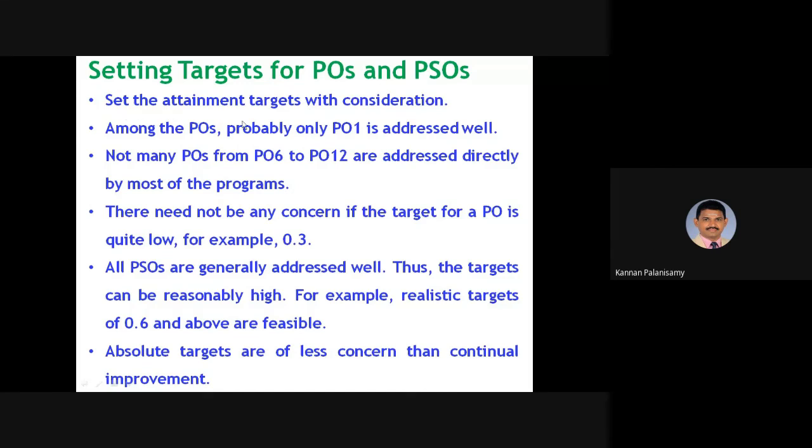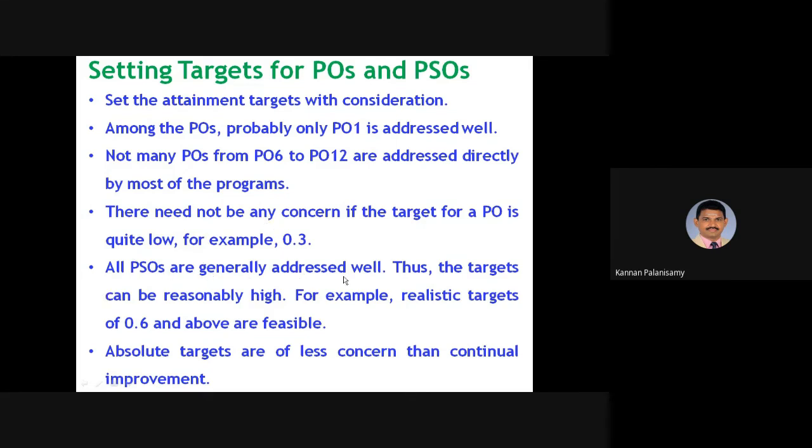Setting the attainment targets with consideration. Among POs, probably only PO1 is addressed well. Not many POs, PO6 and PO12 are addressed, because PO12 is lifelong learning, right? So that cannot be measured. So are addressed directly by most of the programs. There need not be any concern if the target for PO is quite low, right?